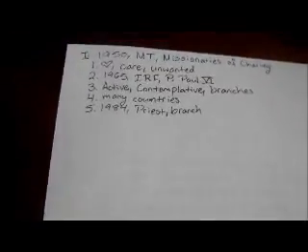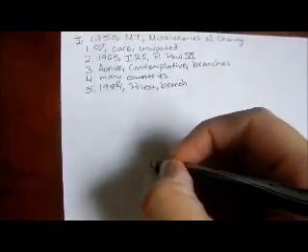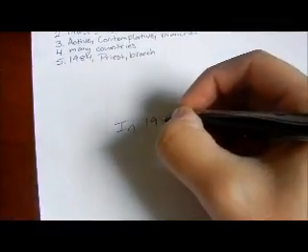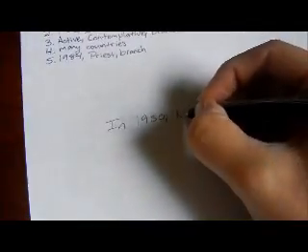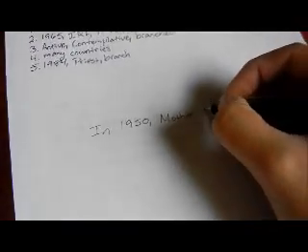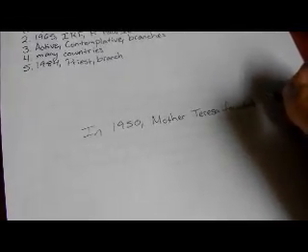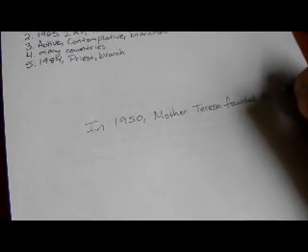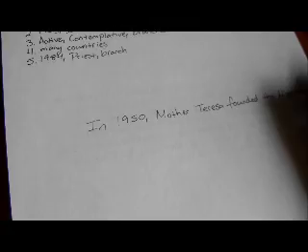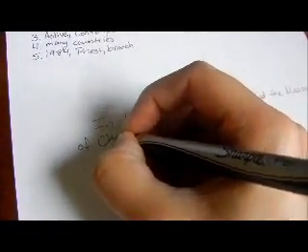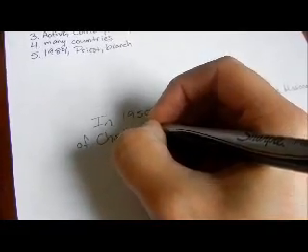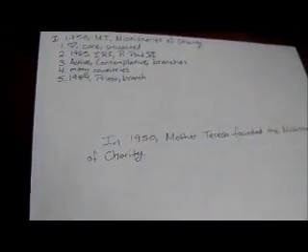For the first one: In 1950, Mother Teresa founded, it's a strong verb, nice one, the Missionaries of Charity. See, that wasn't so bad.